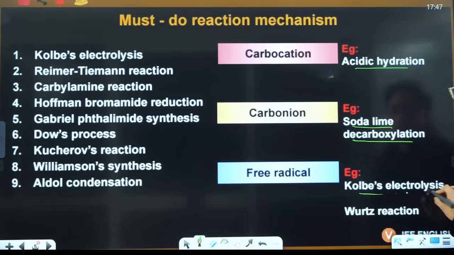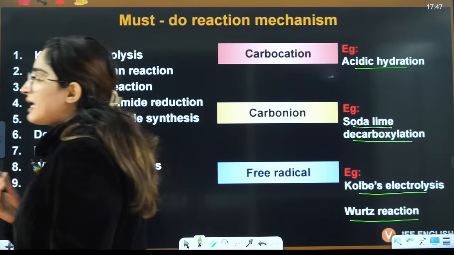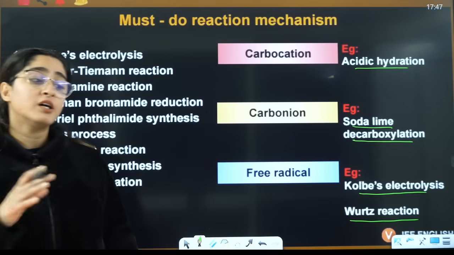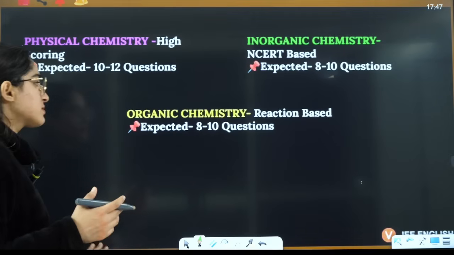You should know Kolbe's electrolysis, Wood's reaction, where a free radical is obtained, right? So these things you must know, where which intermediate is formed. That will help you to solve a lot of questions, right?